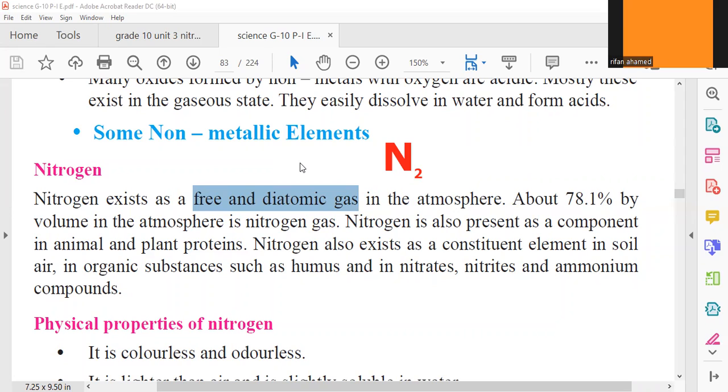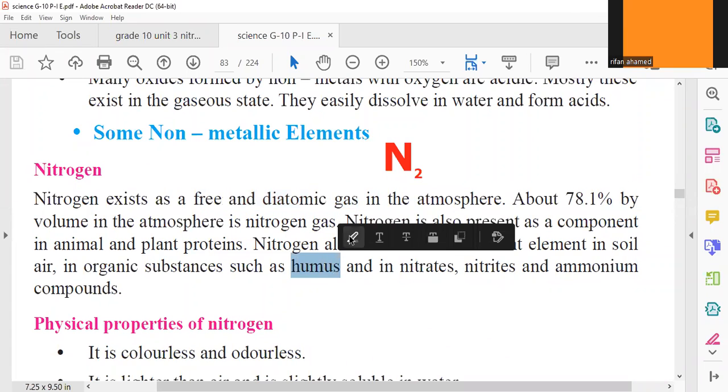In plants and animals, components like proteins and nucleic acids have nitrogen. In unit number 1, you have studied it. In the soil, various forms of nitrogen can be seen. In the soil, there will be a black colored material called humus.